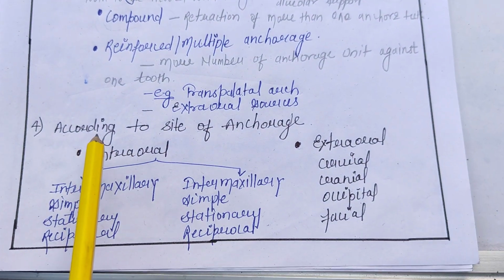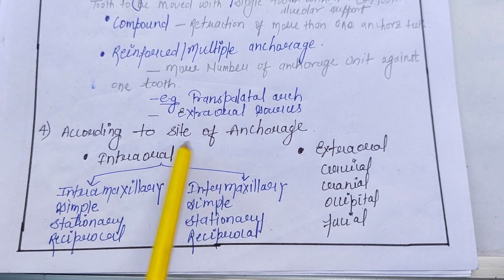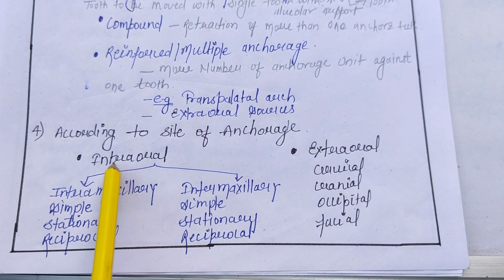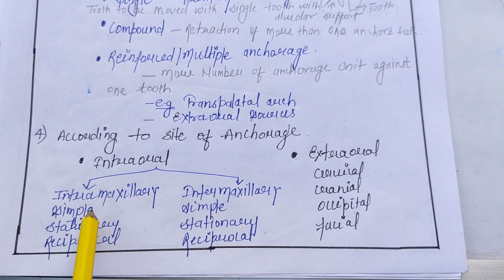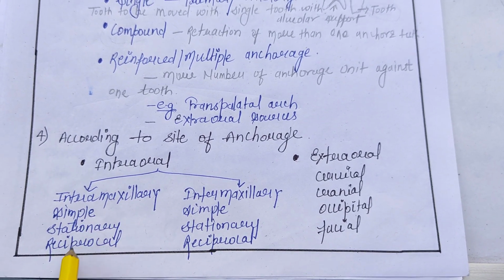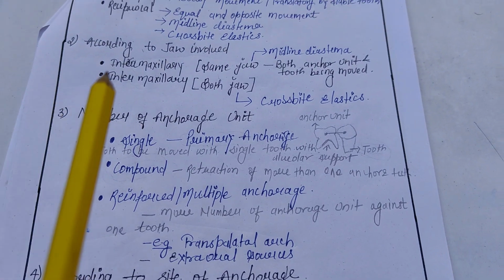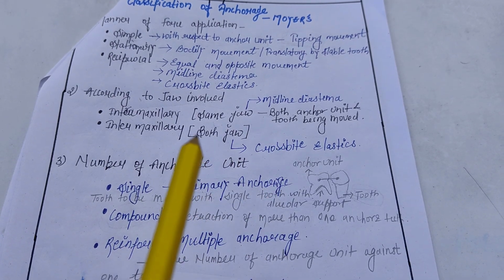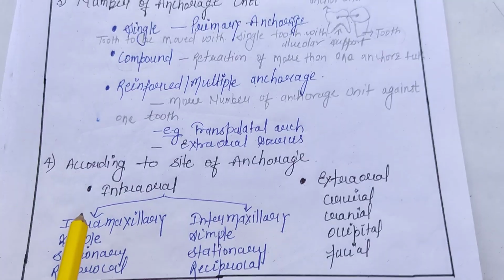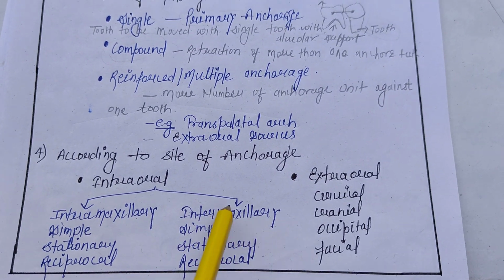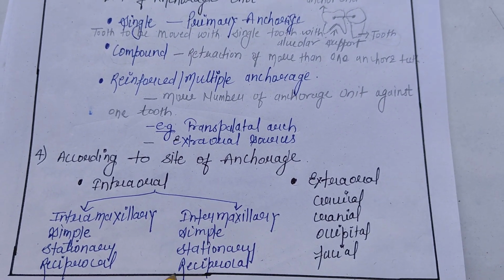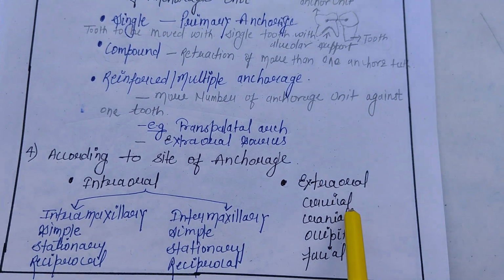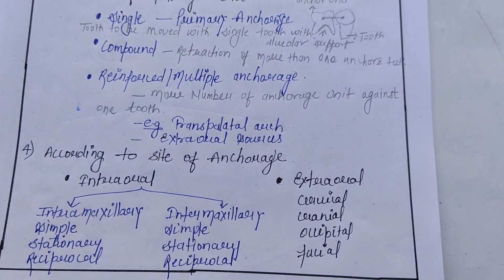Next is according to the site of anchorage. According to the site of anchorage, it can be intraoral or extraoral. Intraoral can be intramaxillary or intermaxillary. Intramaxillary can again be simple, stationary, or reciprocal. We have gone through this: simple means resisting tipping movement, stationary means resisting bodily movement, and reciprocal means equal and opposite movement. Intermaxillary also can be simple, stationary, and reciprocal. And for extraoral, it is cervical, cranial, occipital, and facial.